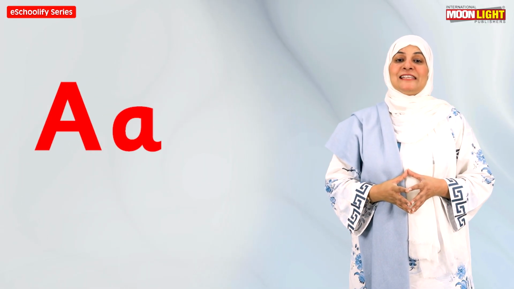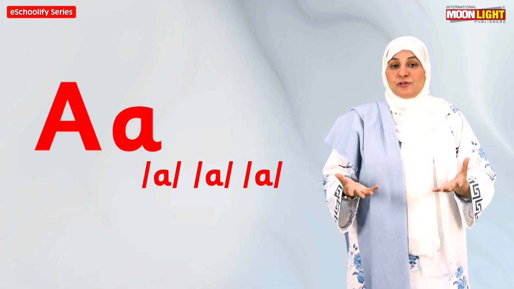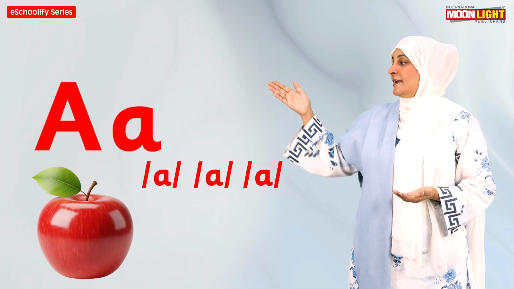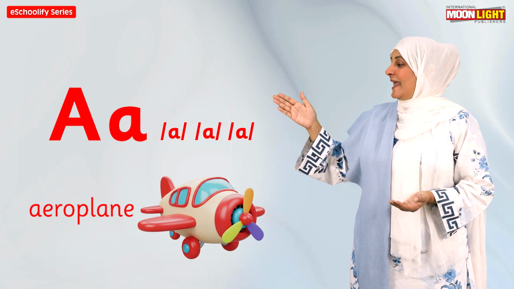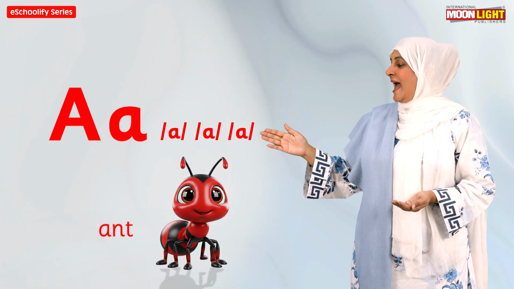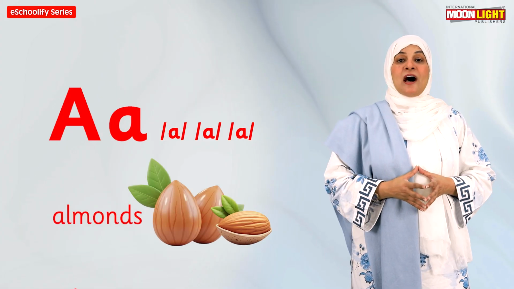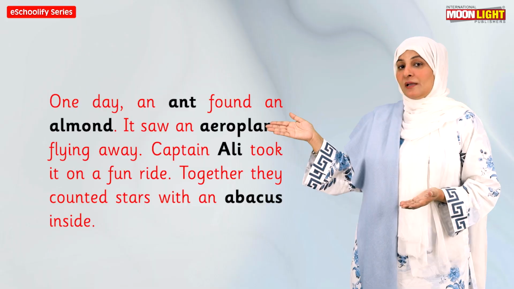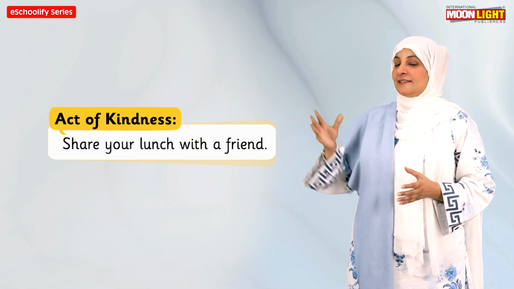The letter name is A. The sound of A is A. And its action, as you know before it, apple. Vocabulary words: A, aeroplane, ant, abacus, almonds. After that, we will show them the story and at the end, act of kindness.